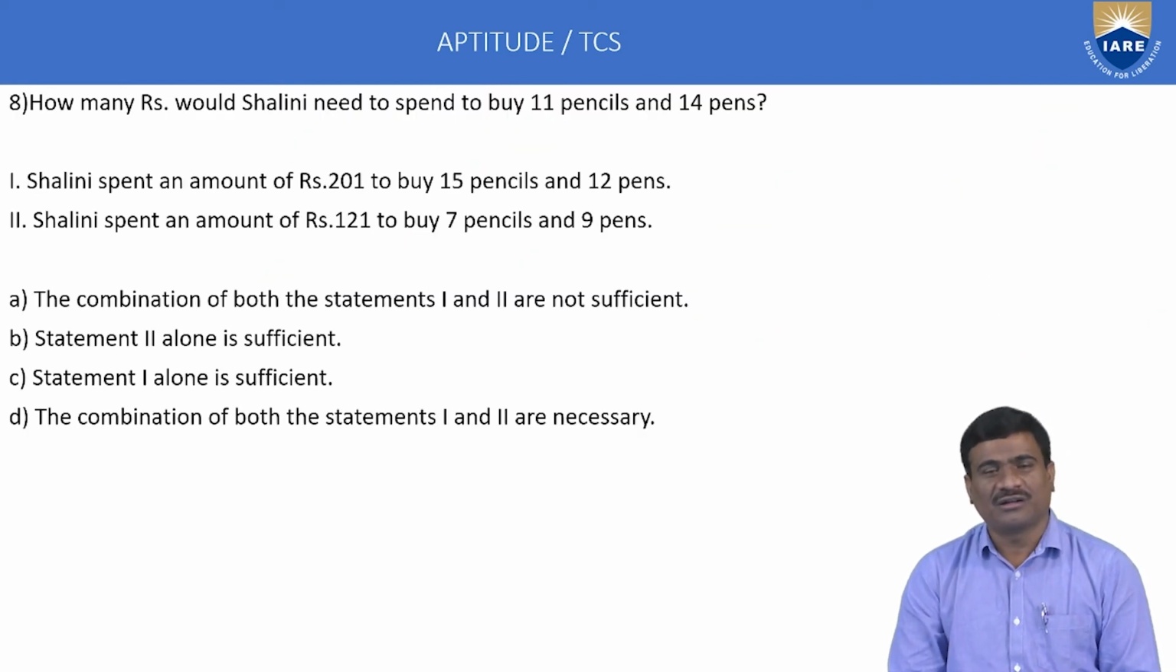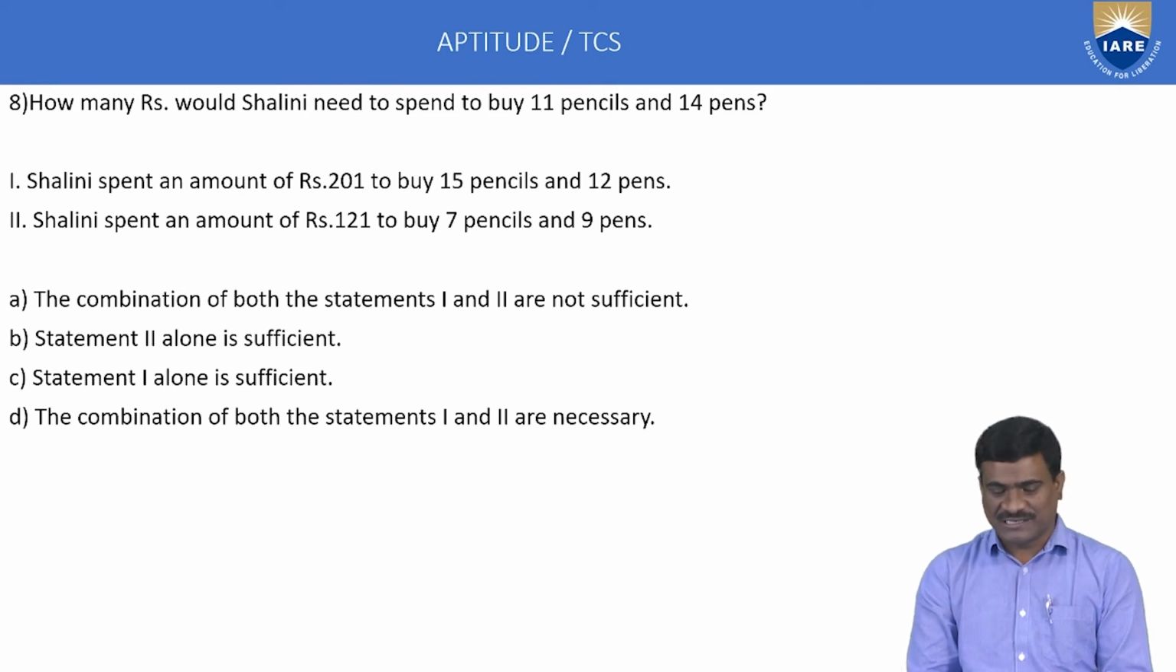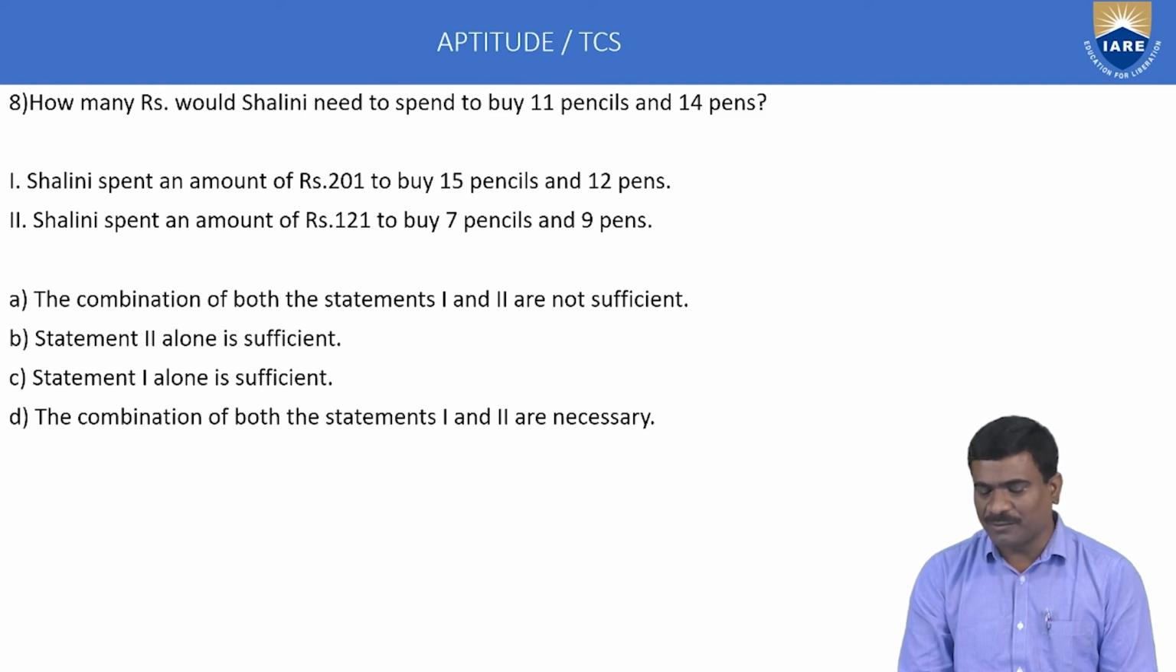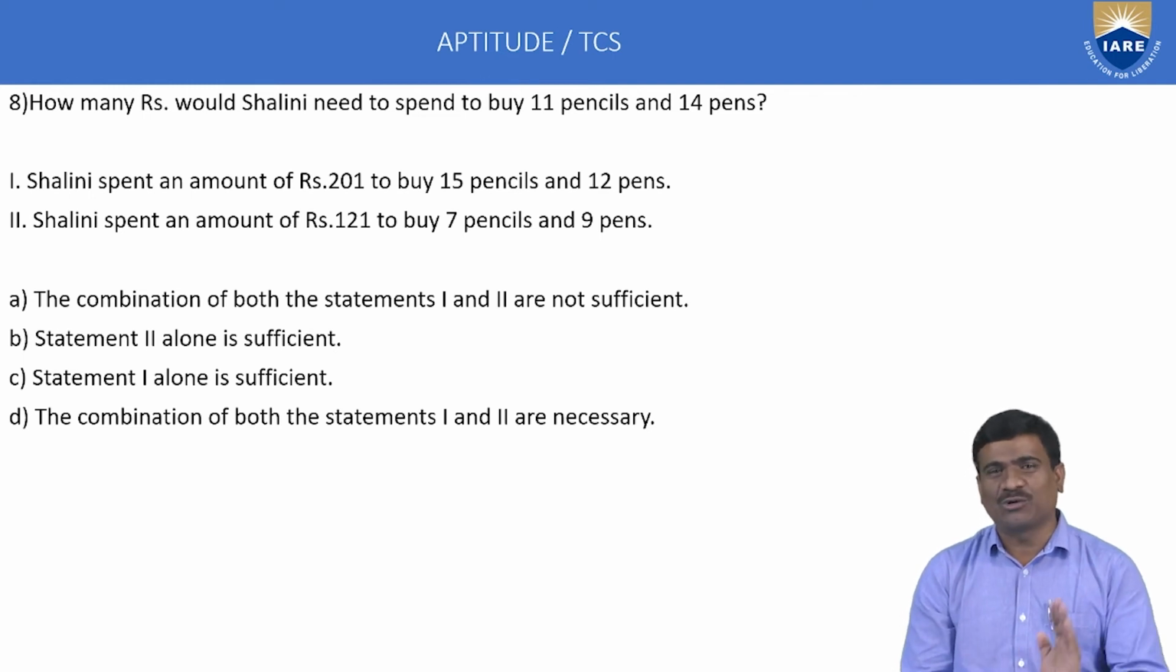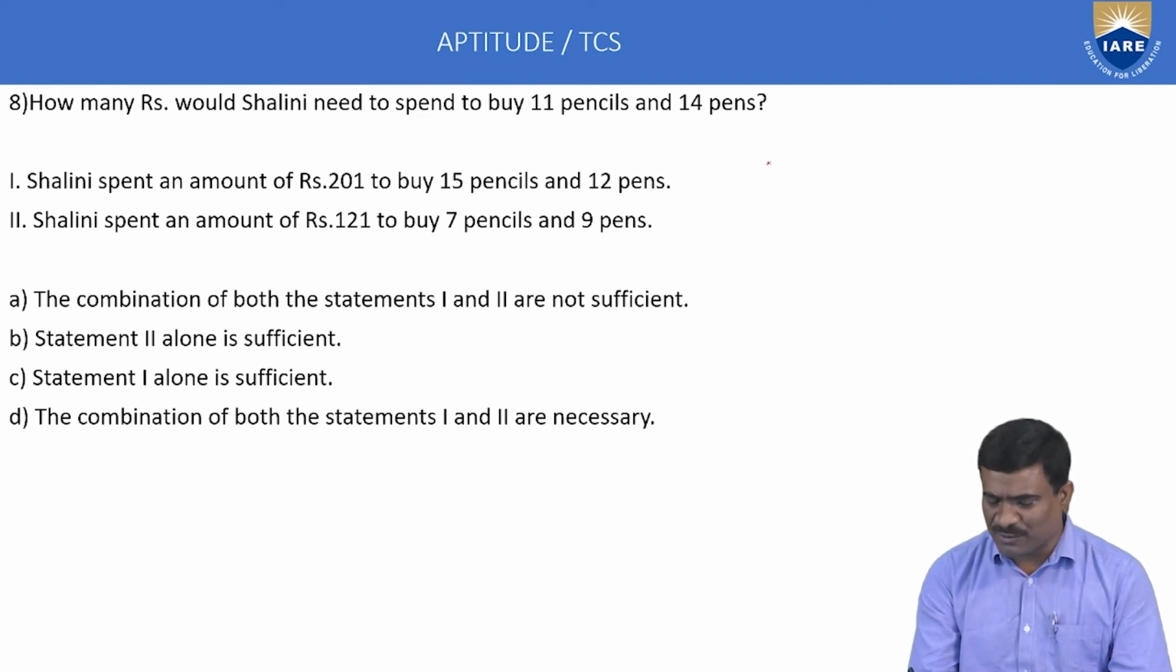Next, the eighth one, data sufficiency. Example: how many rupees would Shalini need to spend to buy 11 pencils and 14 pens? Shalini spent an amount of rupees 201 to buy 15 pencils and 12 pens. Statement 1, general equation solving method: one equation, two unknowns. The first equation alone is not enough to find the prices of pencil and pen. So, general information, 15 pencils plus 12 pens cost 201. Using the first statement alone is not correct.